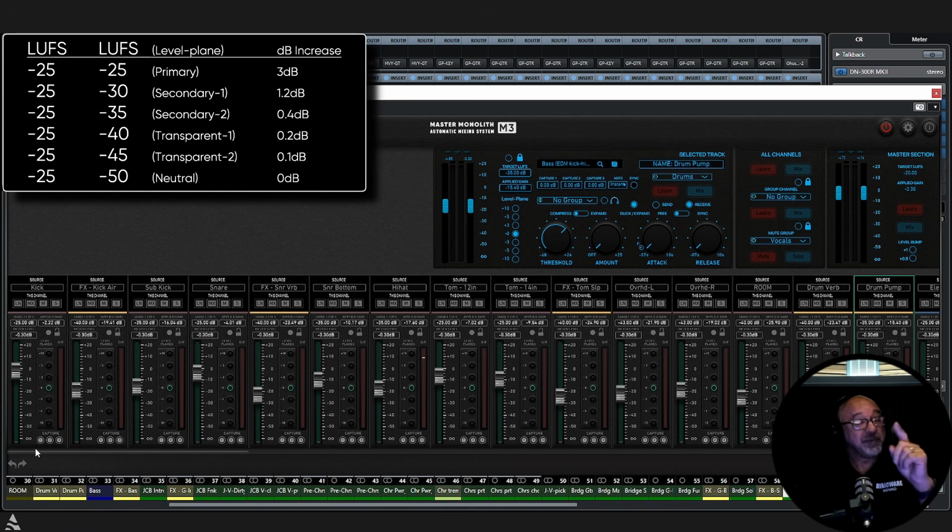Restrict yourself. And remember that often in life, it is the restriction of oneself that leads directly to the expansion, the betterment of oneself. By restricting yourself and making sure you don't turn up and you're utilizing universal rules and level planes and working like this, you will make better mixes. It will force you to make better mixes.